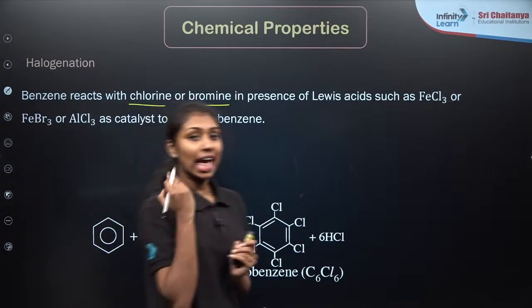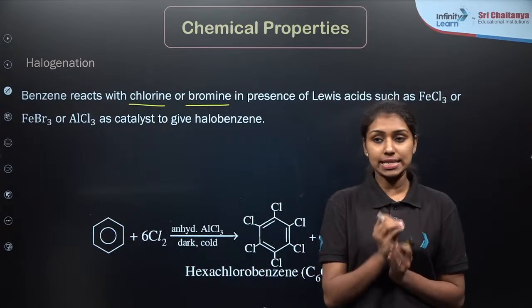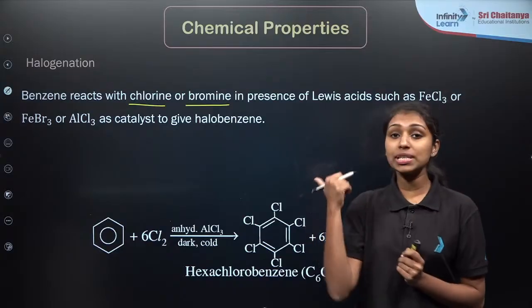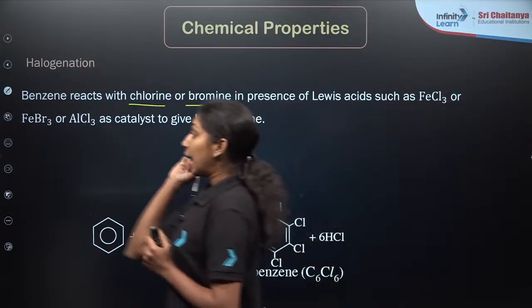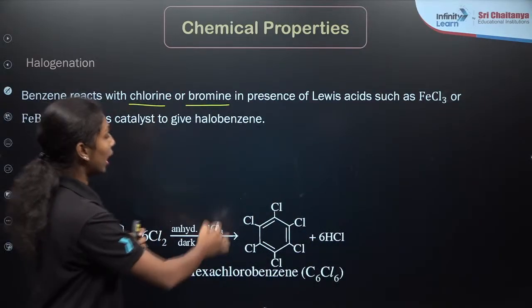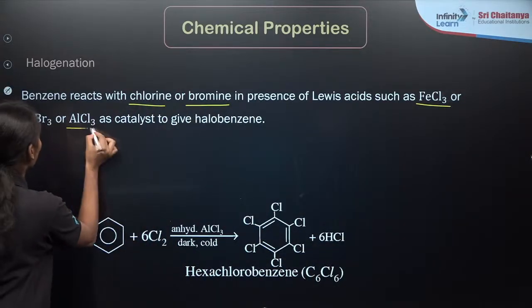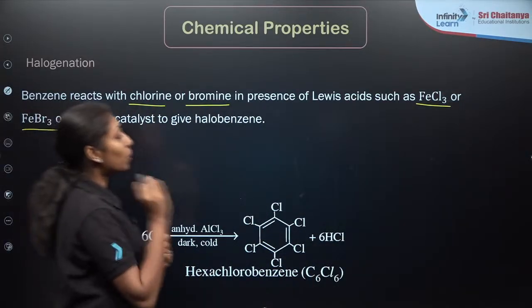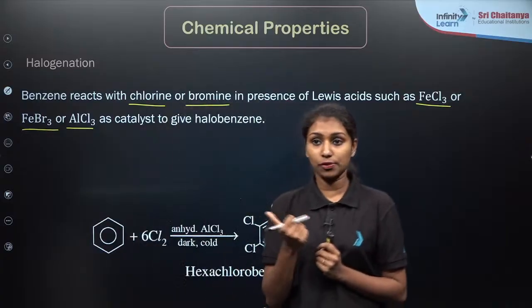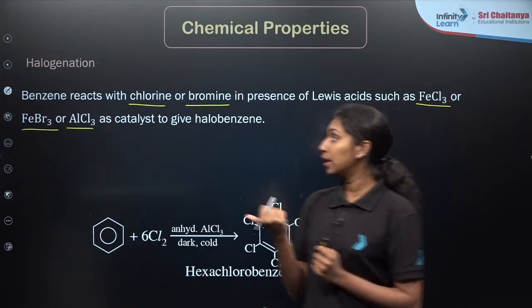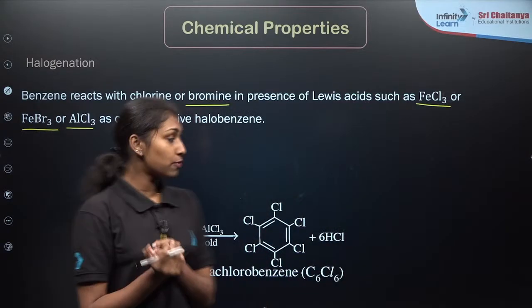I hope you already have an idea about Lewis acids and bases here. So here the Lewis acids used are either anhydrous FeCl3 or FeBr3 or aluminum chloride AlCl3, right? These are the common Lewis acids used for halogenation reactions. Which product is forming here?